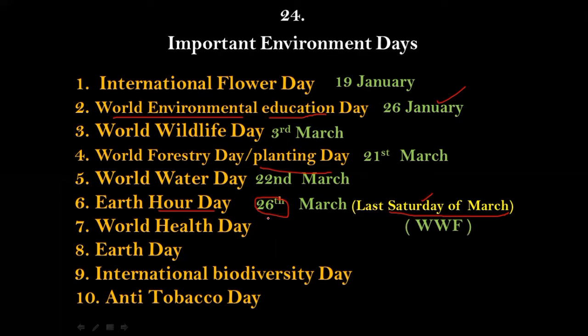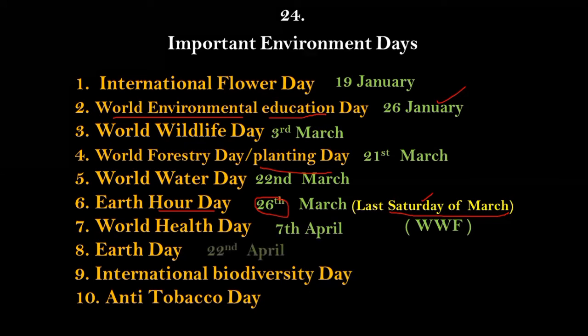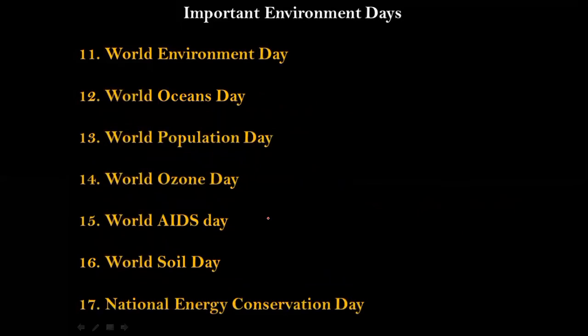Number 7, World Health Day is observed every year on 7th of April. Number 8, Earth Day is observed on 22nd of April. International Biodiversity Day is observed on 22nd of May. And the Tobacco Day is celebrated every year on 31st May. We still have a few more points to go.